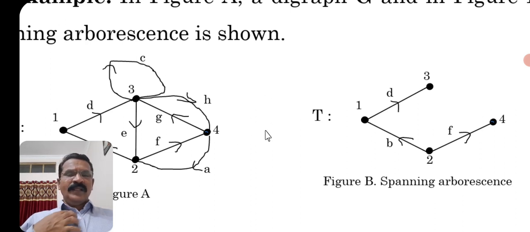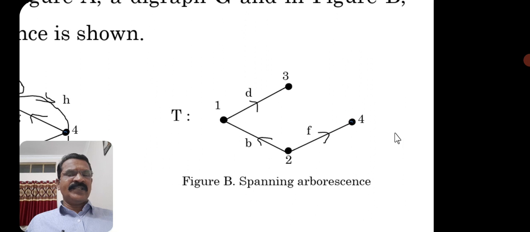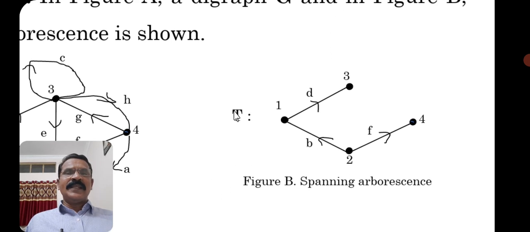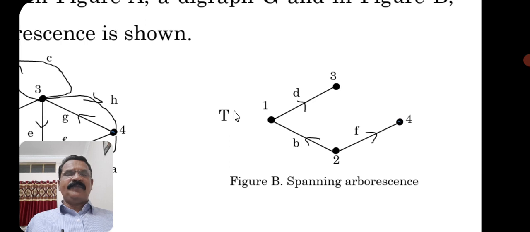Then the subgraph of G, that is T here, but in the theorem it is small g, of these n-1 directed edges together with the n vertices is definitely a spanning arborescence of G, and there is a root, of course.